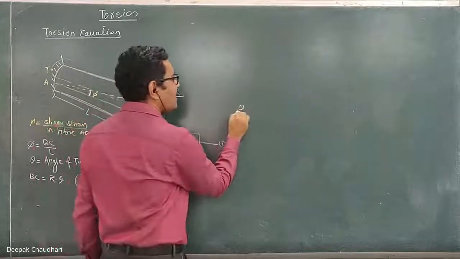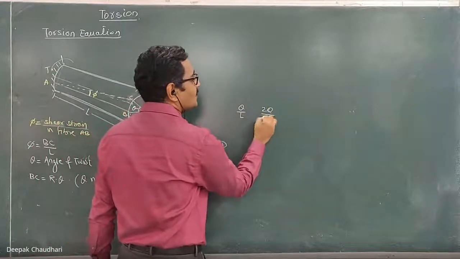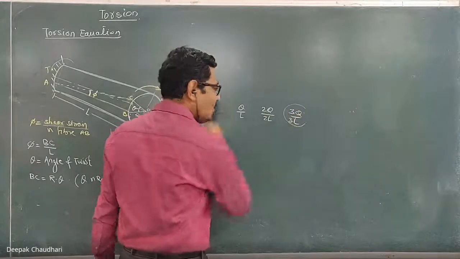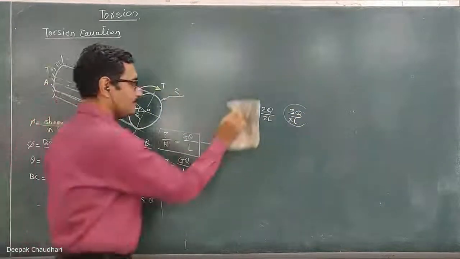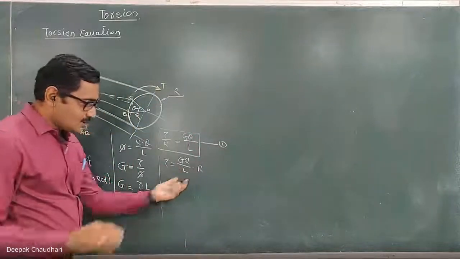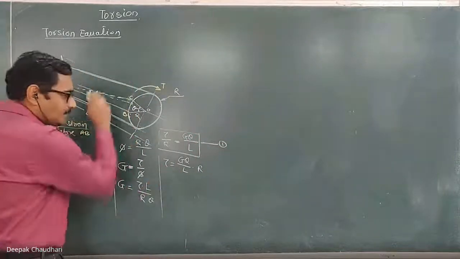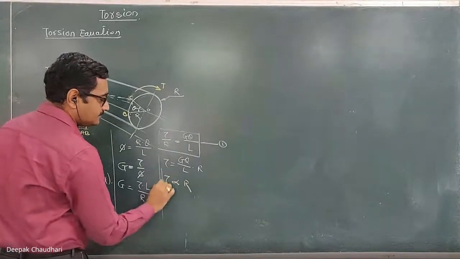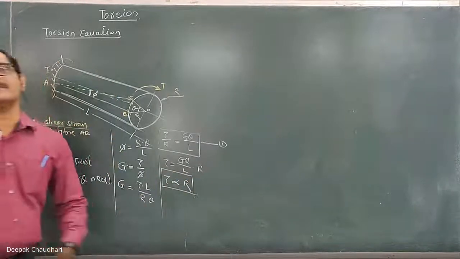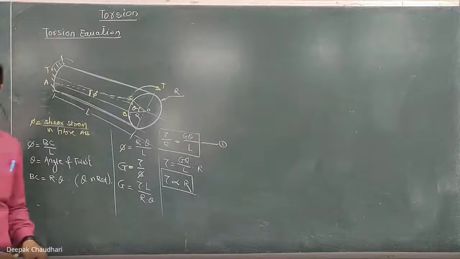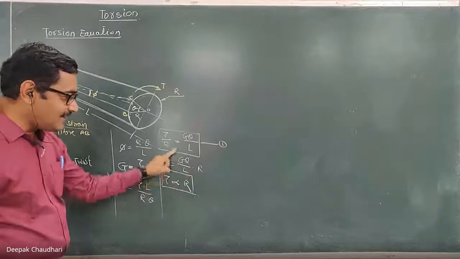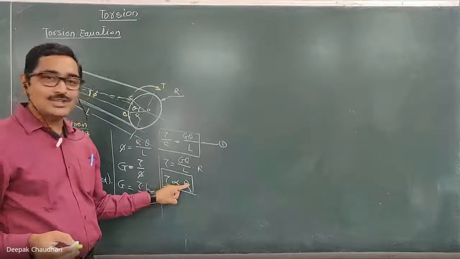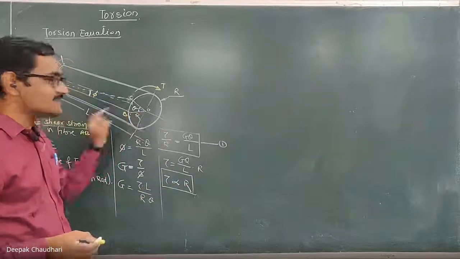It is theta over the length of L, or 2 theta over the length of 2L, or 3 theta over the length of 3L. This ratio remains constant. This is the angle of twist per unit length, so this term is constant. So I can say that because of the twisting moment, the shear stress is directly proportional to R, and it is a linear variation. Shear stress is directly proportional to R, where R is the radial distance.